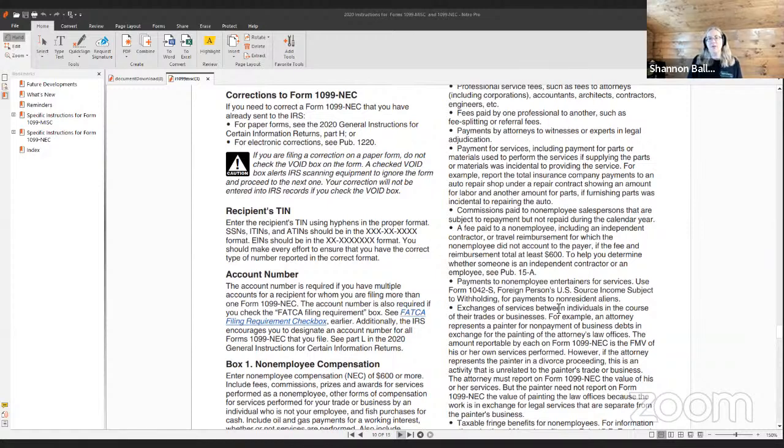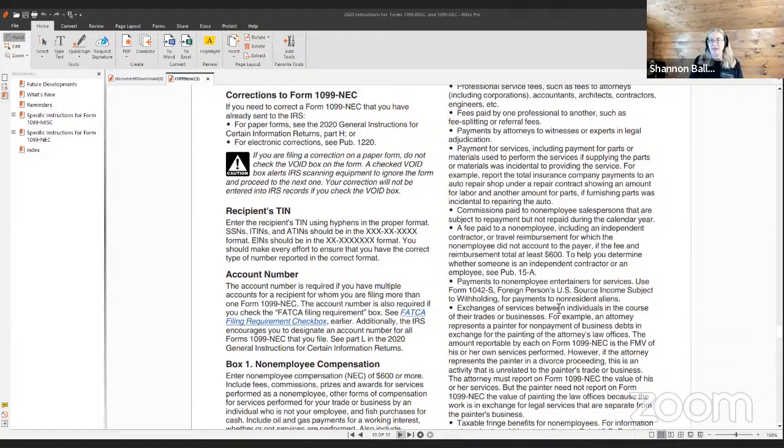For example, report the total insurance company payment to an auto repair shop under a repair contract showing an amount for labor and another for parts if furnishing parts was incidental to repairing the auto. Commissions paid to non-employee salespersons that are subject to repayment but not repaid during the calendar year.